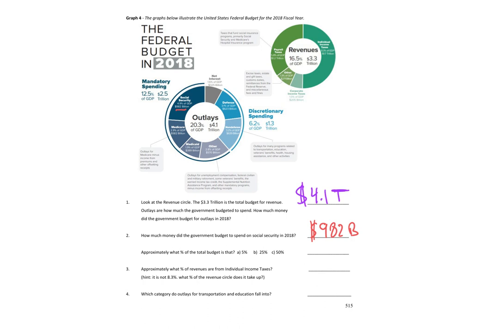Approximately what percent of the total budget is that? This is sort of a tricky question because we see right there 4.9% of GDP. GDP is not the budget. GDP stands for gross domestic product. That's not what it means. It means the budget is this, how much they're spending. Approximately what percent of that budget? Well, what slice of the pie is that? Is it A, 5% of the pie, B, 25% of the pie, or C, 50% of the pie? If you think about that, it's about a quarter of that circle. So we would say B, 25%.